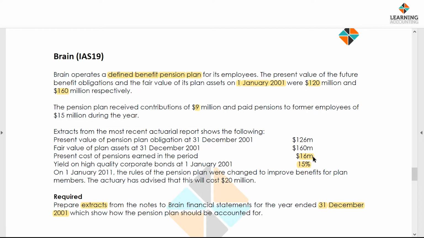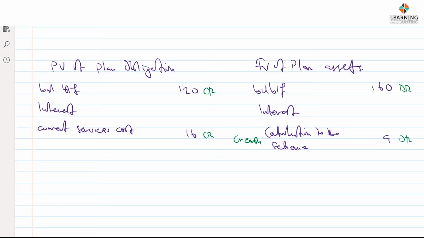Okay. It then said on 1st of January 2001, that was a mistake on my part, it's supposed to be 2001, not 2011, the rules of the pension plan were changed to improve the benefits for plan members. The actuary has advised that this will cost 20 million. So there was an improvement in the pension plan. And whenever there's an improvement in the pension plan, it gives rise to what we call past service cost. Now, past service cost is an additional expense to us, so it increases our obligations.